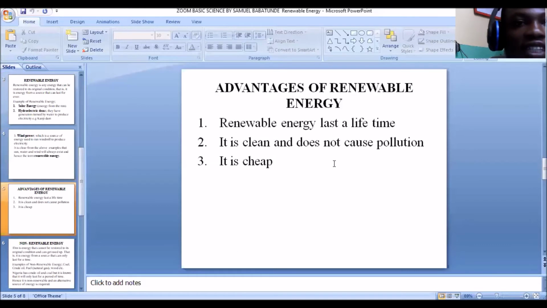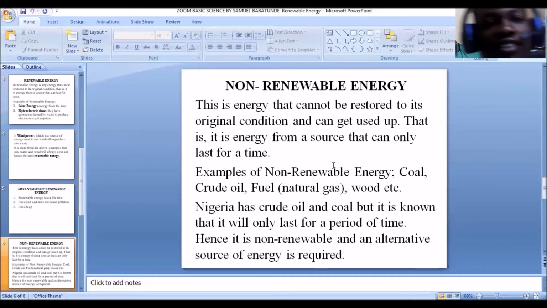Now we're moving to the next, which is what? The non-renewable energy. Now, as you can see from the word non, it's just the opposite of renewable energy. And like we say, renewable energy is energy that can be restored to the original condition or cannot be used up. Now non-renewable energy simply means energy that cannot be restored to its original condition. In other words, it can be used up. So non-renewable energy cannot be restored and it can be used up.